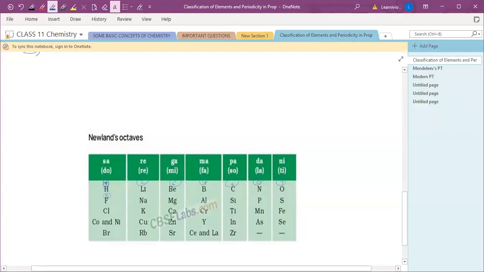Similarly, fluorine, chlorine, cobalt and nickel, and bromine have similar properties, and lithium, sodium, potassium, copper, rubidium also have similar properties. So the first and every eighth element have similar properties, and he called it the law of octaves.